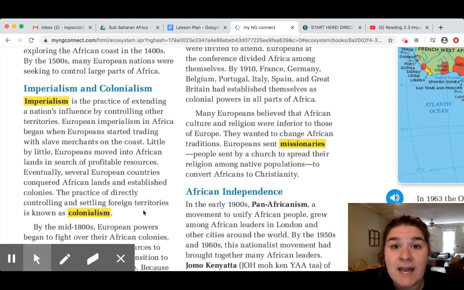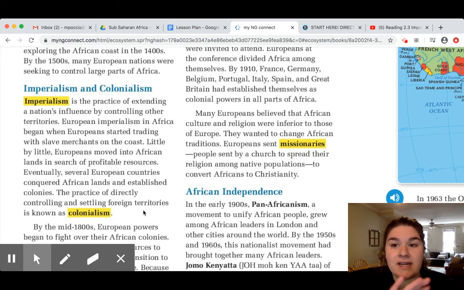However, then the people that were living here as colonists started to feel like they weren't supported by England anymore, and then we had the American Revolution, which led to our independence.